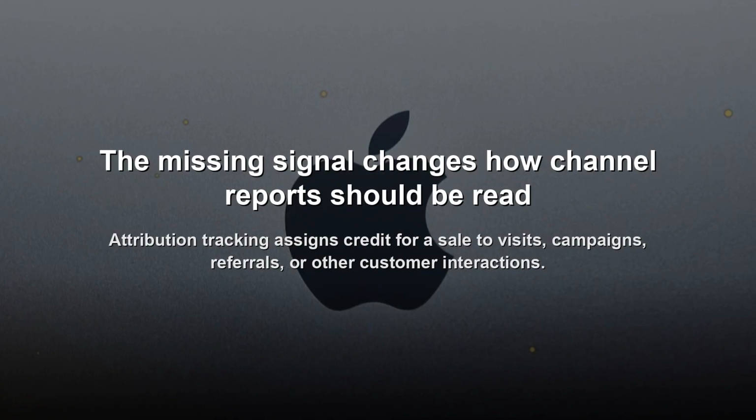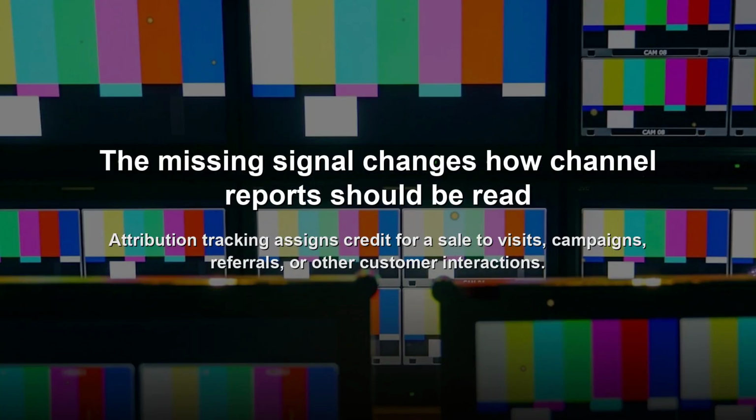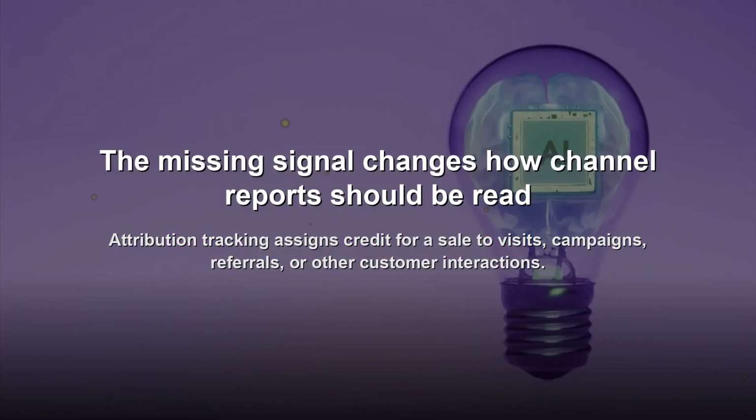Channel reports work best as directional evidence. They can reveal a large change in paid spend or conversion rate, while remaining weak evidence for assigning exact credit to every order. A sudden drop in branded search deserves investigation, but it doesn't prove that branded search generated all of the reported revenue. Keep a small first-party record attached to each order or lead.